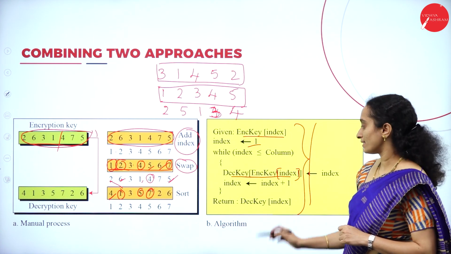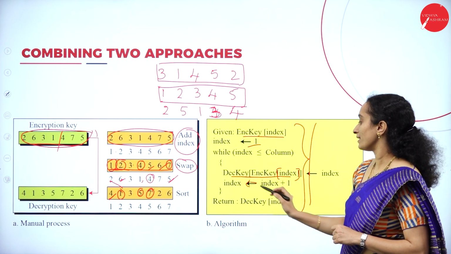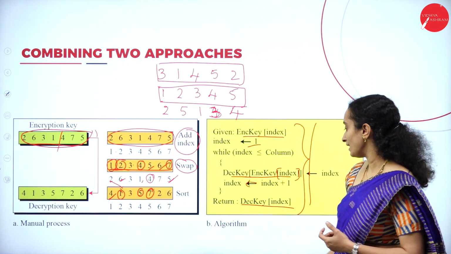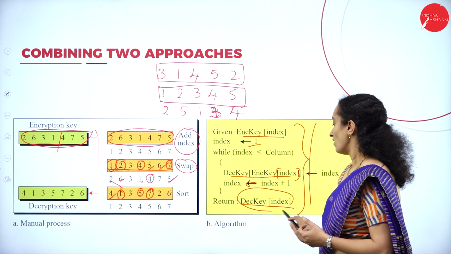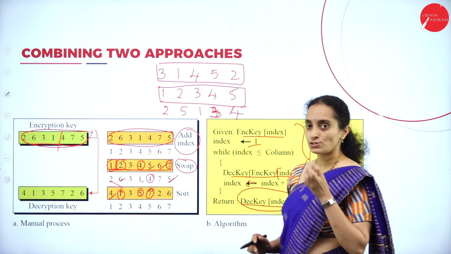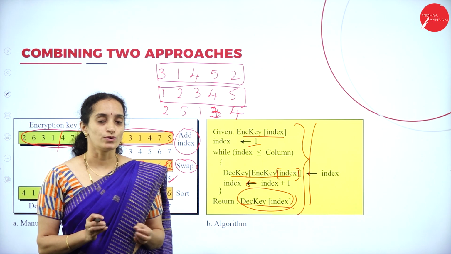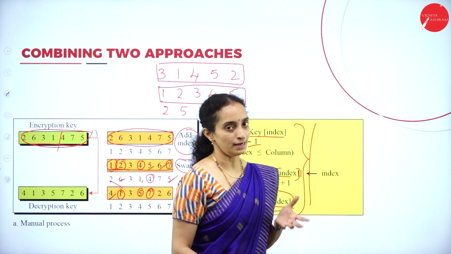Index will be replacing here. Okay. Index will be incremented. Return the decrypted key. Okay.